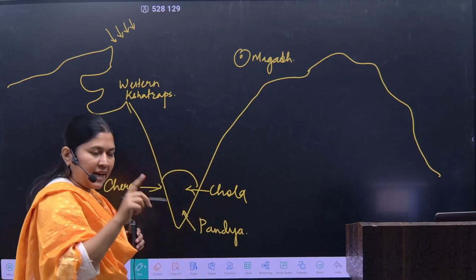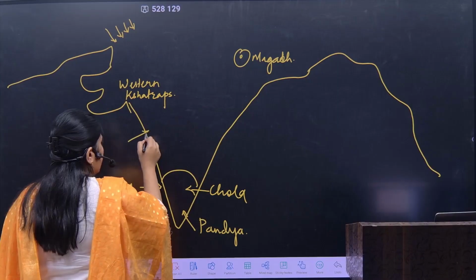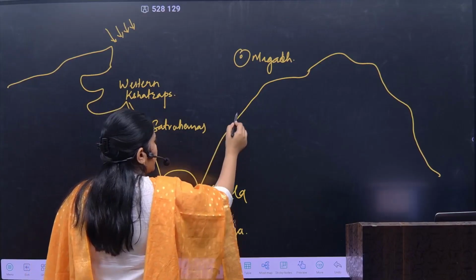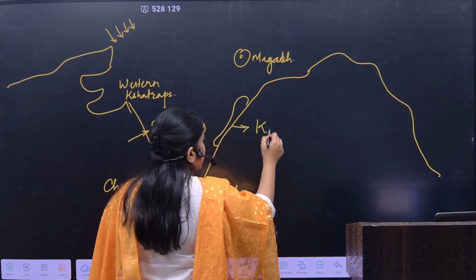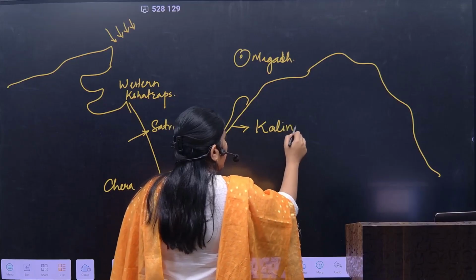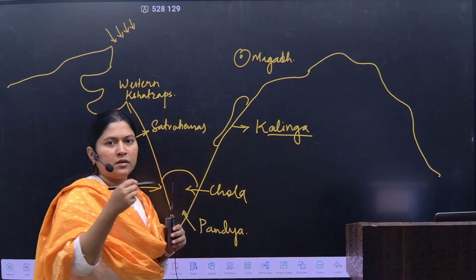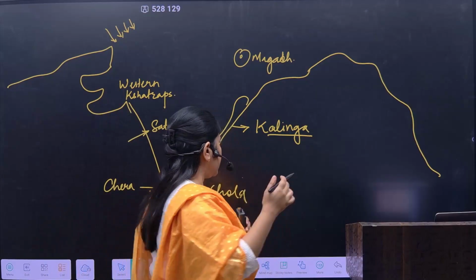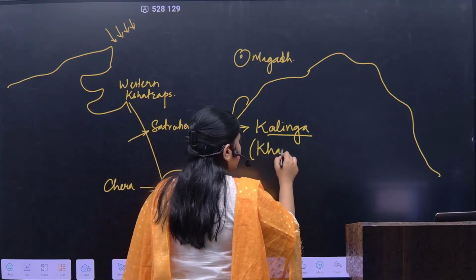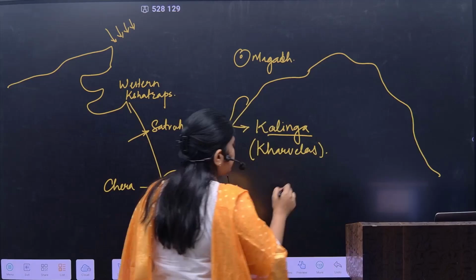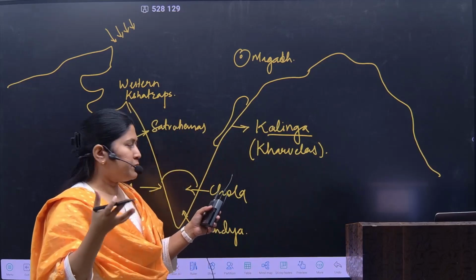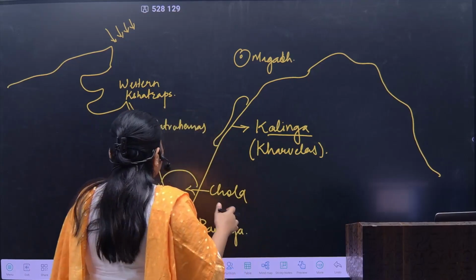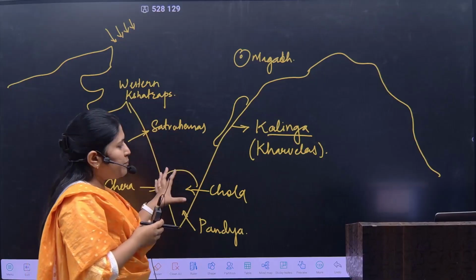right? After that, in the previous chapter, we have also seen that there were Satavahanas in the Deccan, right? After that, we have also seen that there was Kalinga as an independent kingdom, or we also call them Kharvelas. In some texts it would be called Kharvelas, in some texts it would be called Kalinga. So never get confused among this. Now all these were contemporaries of each other.